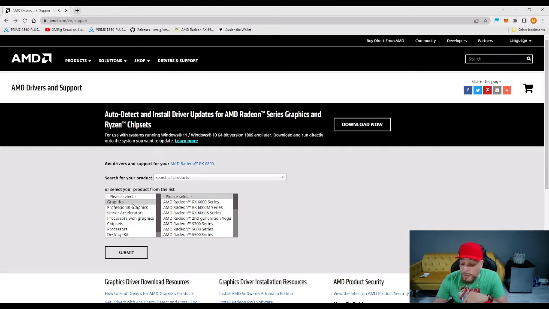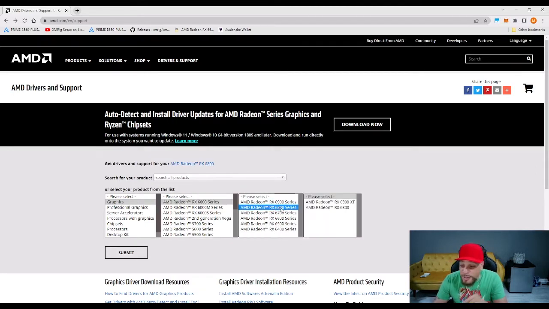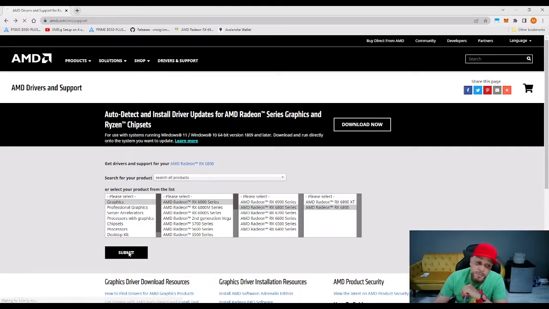What graphics card do we have? The 6800 AMD Radeon. So here we go. I'm going to click on graphics. I'm going to click on the 6000 series, and we're going to click on the 6800 series. We don't have an XT, but we do have a 6800, and that's what we're going to click on. Then we click on submit.